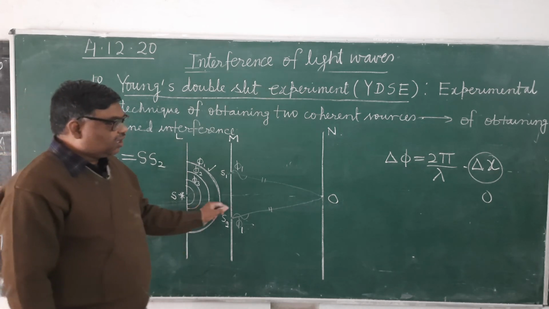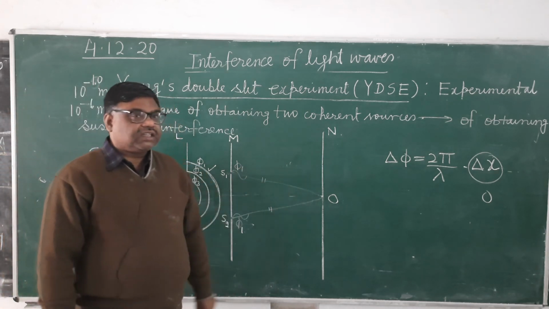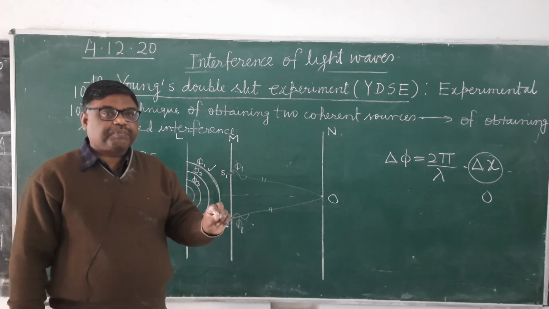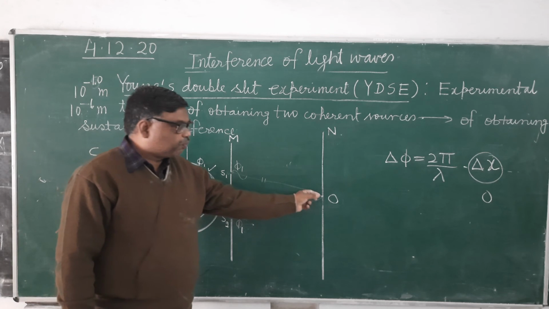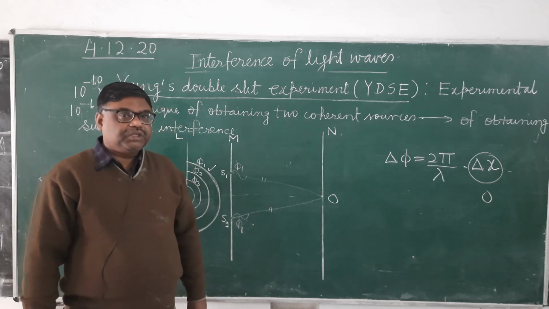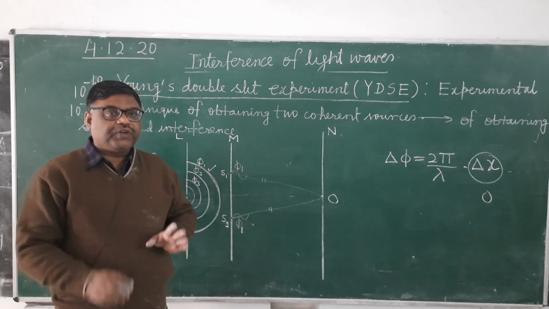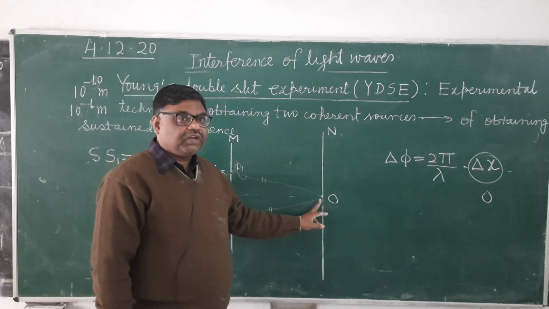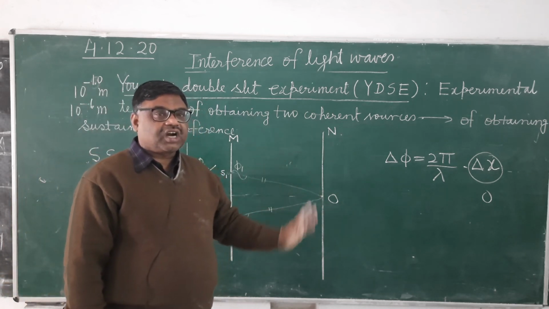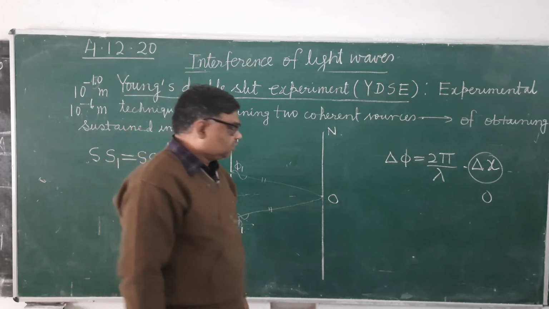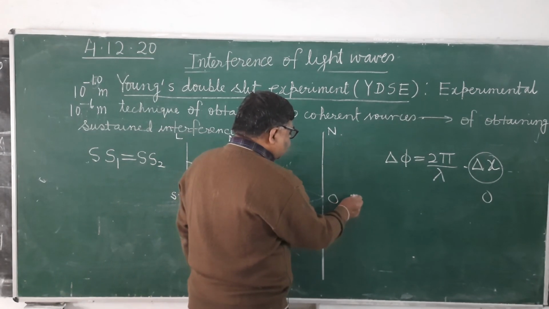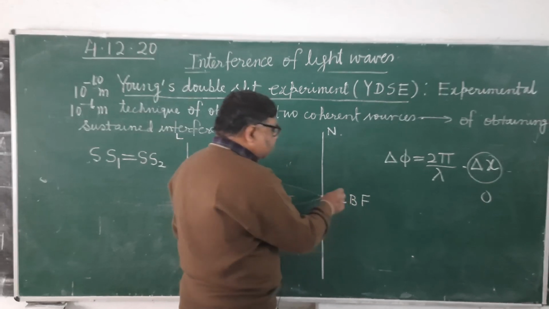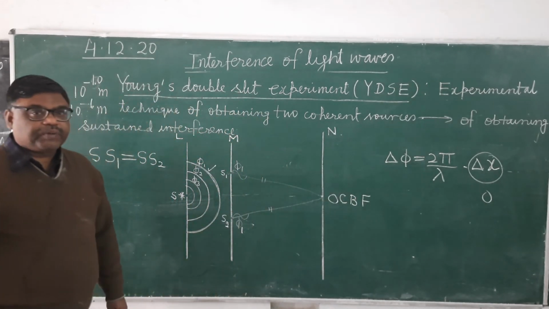Now further, at any point on the screen, phase difference will arise because of the path difference. For the point O there will be no path difference, which means overall there will be no phase difference, so here they will superpose constructively. This interference is called constructive interference, and here a brighter fringe will be formed, which we call the central bright fringe.